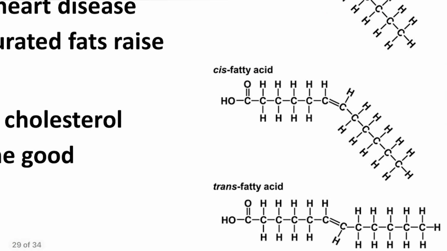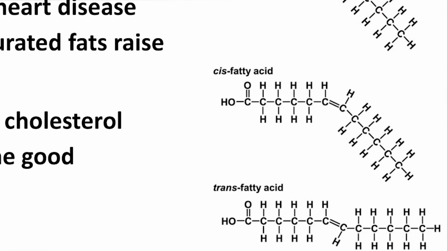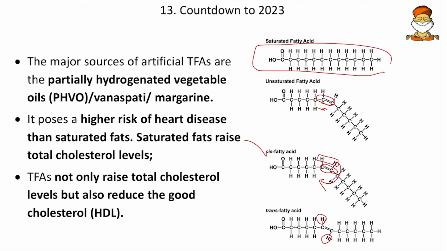And here we have the cis fatty acids and trans fatty acids. Among the unsaturated fatty acids, if there is a double bond and the hydrogen atoms are attached to only one side, it is called cis. And if they are attached to both sides, it is called trans fatty acids. So if we take a cis fatty acid and react it with hydrogen, this hydrogen will be shifted to this side, the structural formula changes, and thereby trans fats are born. The major sources of artificial trans fatty acids are partially hydrogenated vegetable oil, vanaspati ghee or margarine. This is the best example of a trans fat, and it poses a higher risk of heart disease than saturated fats.